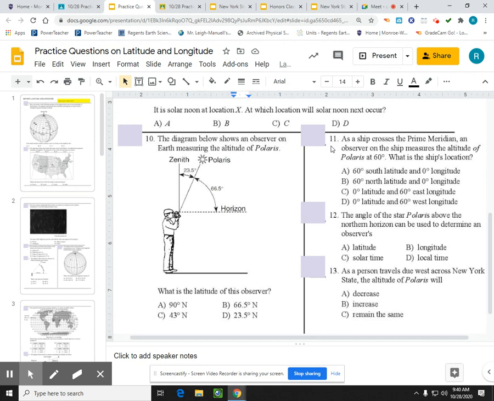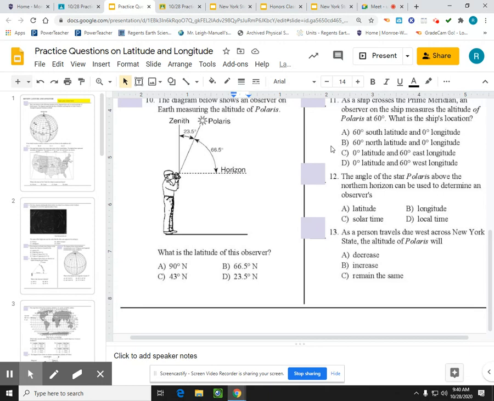The angle of the star Polaris above the northern horizon can be used to determine an observer's latitude. And as a person travels due west across New York State, they're not going north or south, so their latitude isn't changing. So the altitude of Polaris will remain the same.